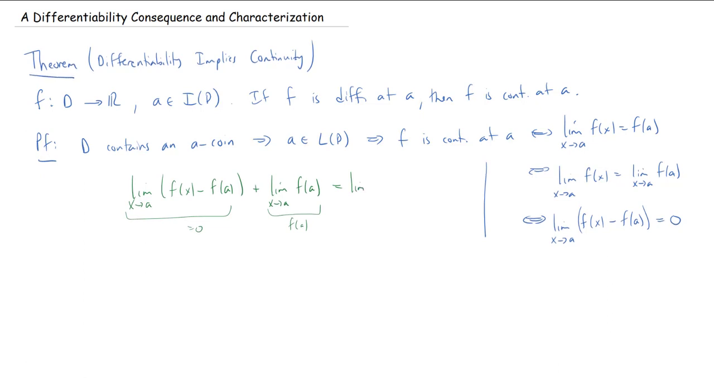And I'll get the limit as x approaches a of, well, I get to toss all of this together. So I'll have f of x minus f of a, but then plus f of a. Well, the minus f of a and the plus f of a go away. I just get f of x. So in fact, this limit does exist, and it equals 0 plus f of a, which is f of a, right? Or I could put the limit here if I wanted.